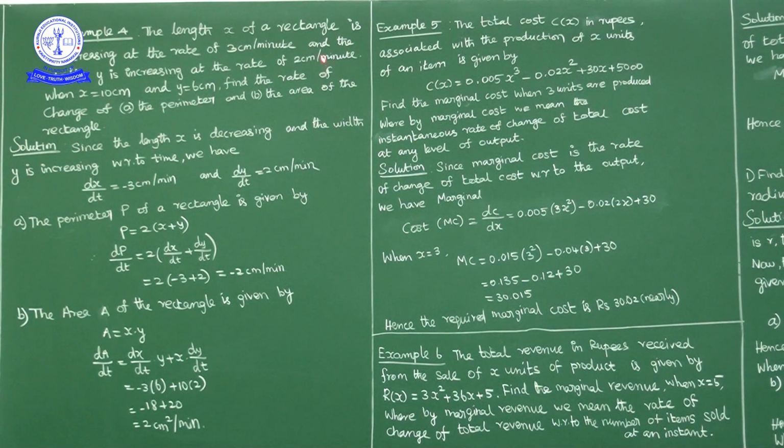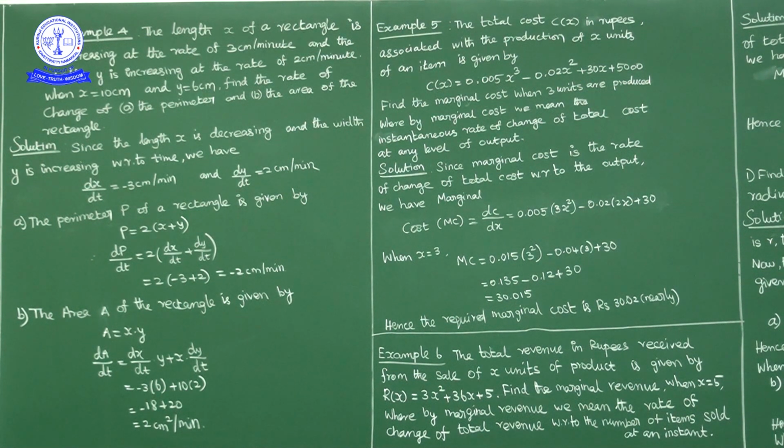And the width y is increasing at the rate of 2 cm per minute, that is dy by dt is equal to 2 cm per minute. When x is equal to 10 cm and y is equal to 6 cm, find the rate of change of perimeter and the rate of change of area of the rectangle.